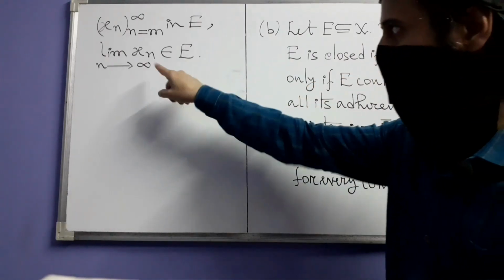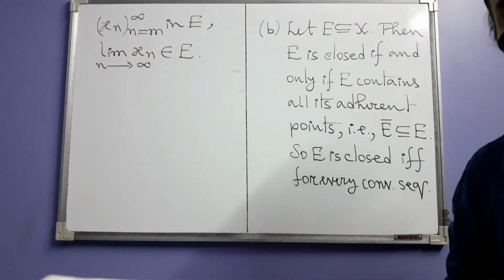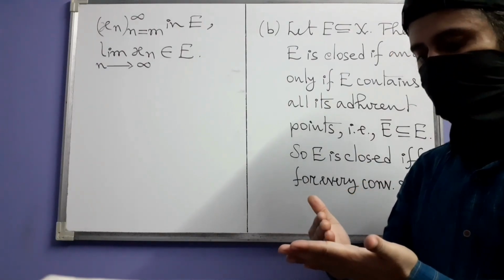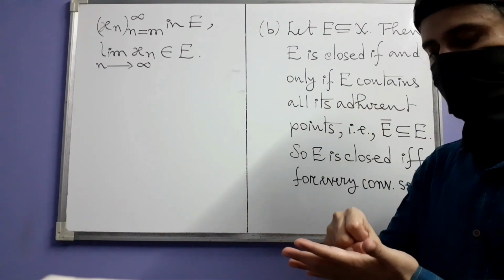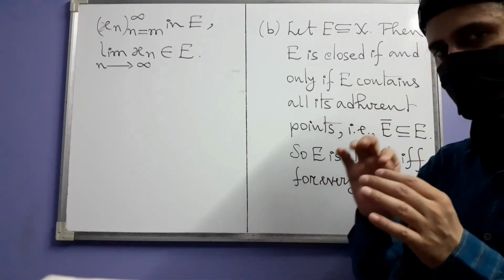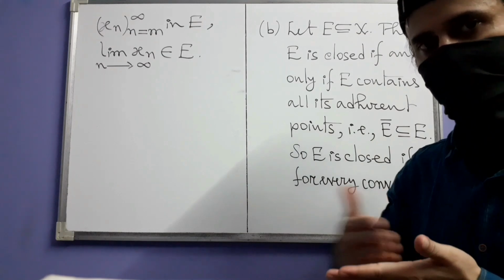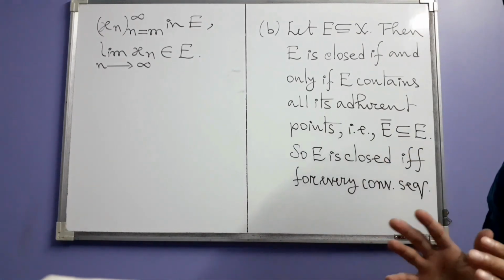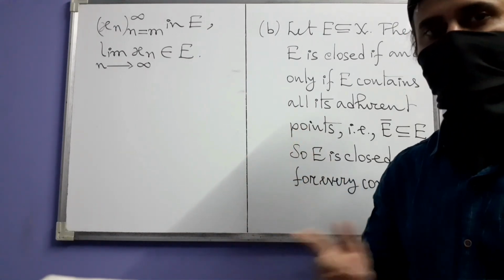Then that x, which is this limit, is also inside E. That is, no matter whatever sequence of points in E you choose, if it is convergent, then the limit, that is the point to which that sequence converges, will be inside E itself, it won't be outside E, if E is closed. Conversely, if this property is what E has, then E will be closed.